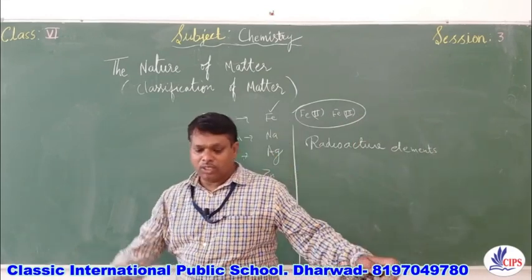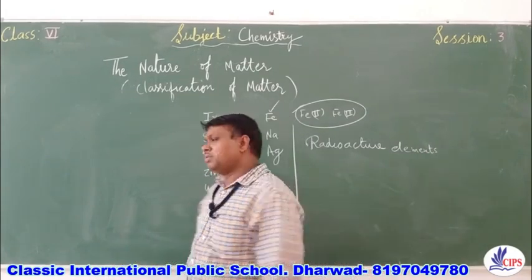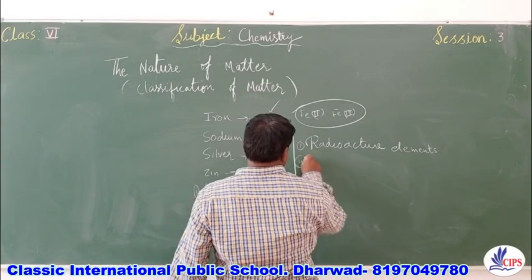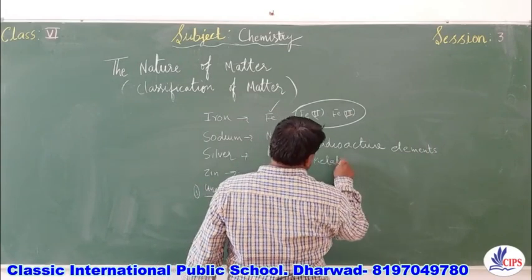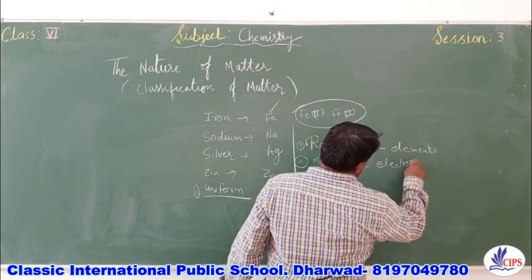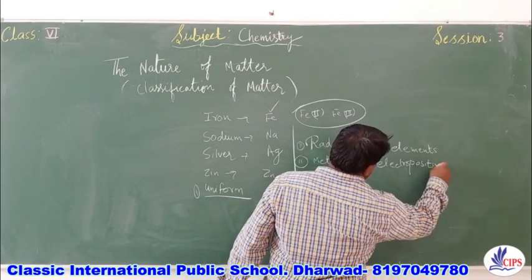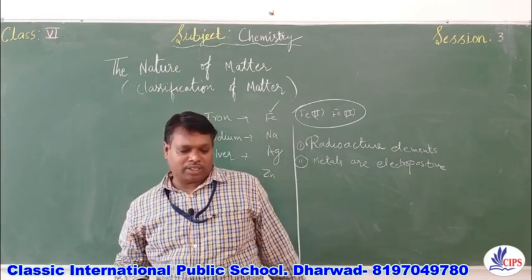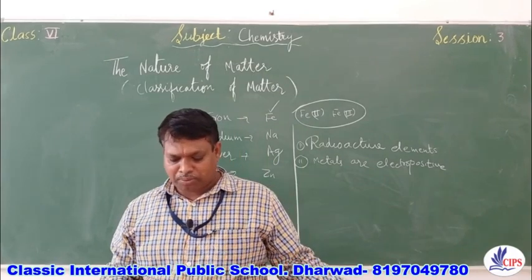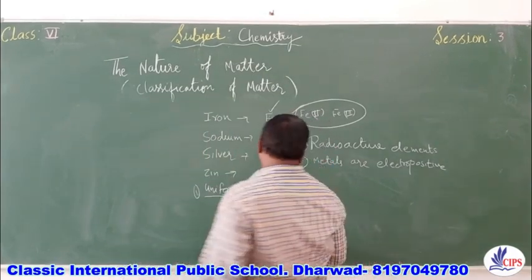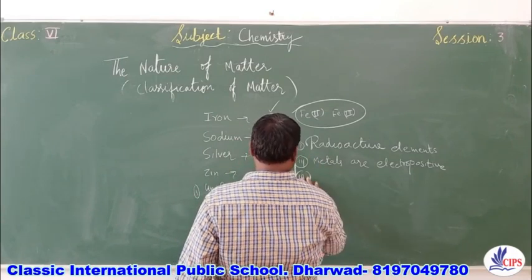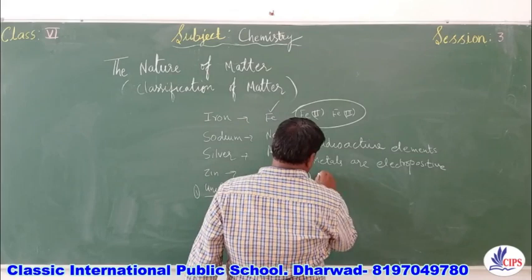Next, blank are electropositive elements. The answer for this one is metals: metals are electropositive elements. Next question, fourth one, blank do not possess luster nor do they produce any sound when beaten. So the answer is non-metals.